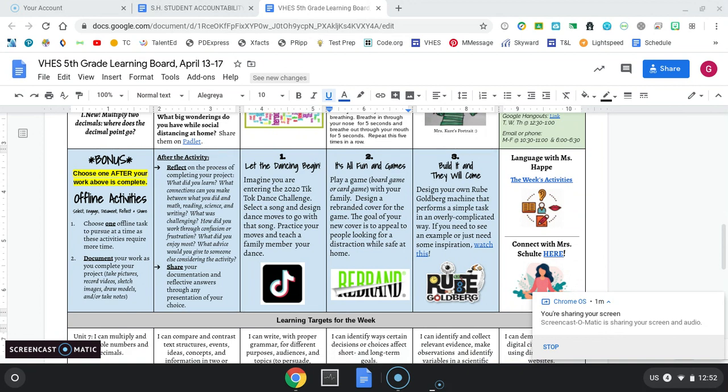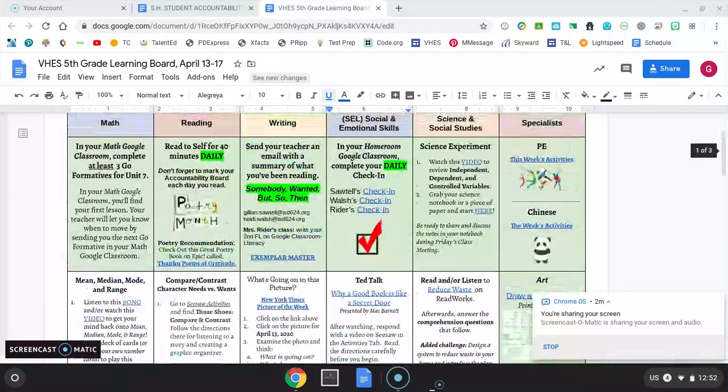So you may choose to maybe do a TikTok dance challenge, or you may choose to redesign a cover of a board game or a card game, or you may choose to do a Rube Goldberg machine project, and look on that video to see what I mean by that. So you'll choose one, you'll document your project, reflect on it, and share, and those directions all are in your learning board this week.